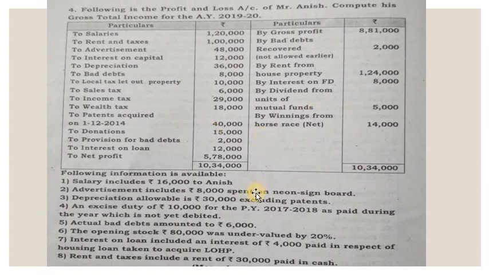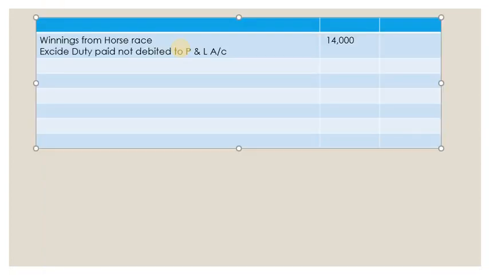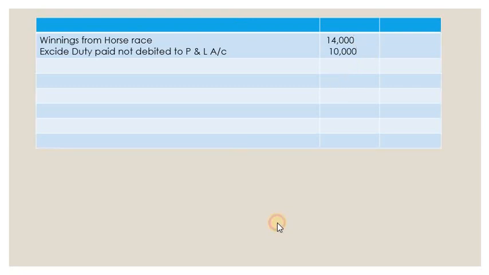Now what we have to do is go and see in the additional information, salaries or advertisement related or depreciation or excise duty. See this one, an excise duty of 10,000 for the previous year 2017-18 was paid during the year, which was not debited. So we have to debit it. That means we have to minus it. Okay, let's do that. So excise duty is a normal business expense, but it was not debited. Now we are debiting it. We are deducting it. So let's go to the problem once again.